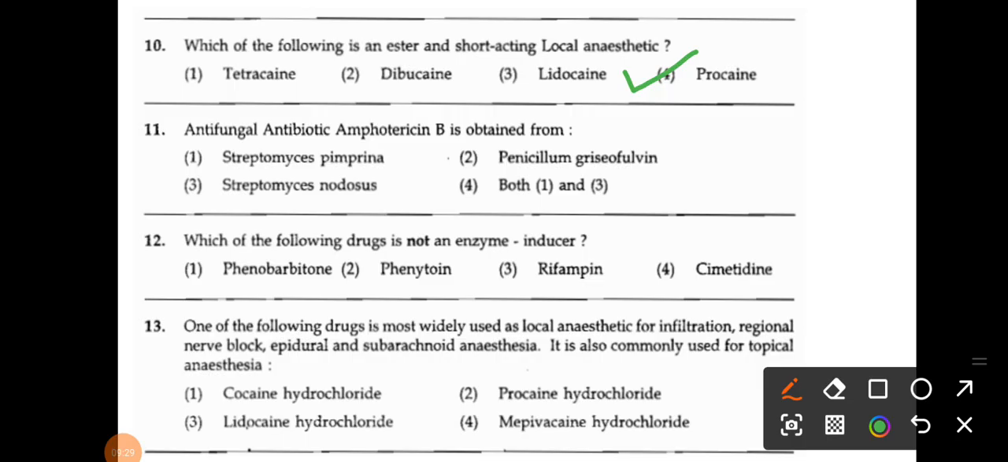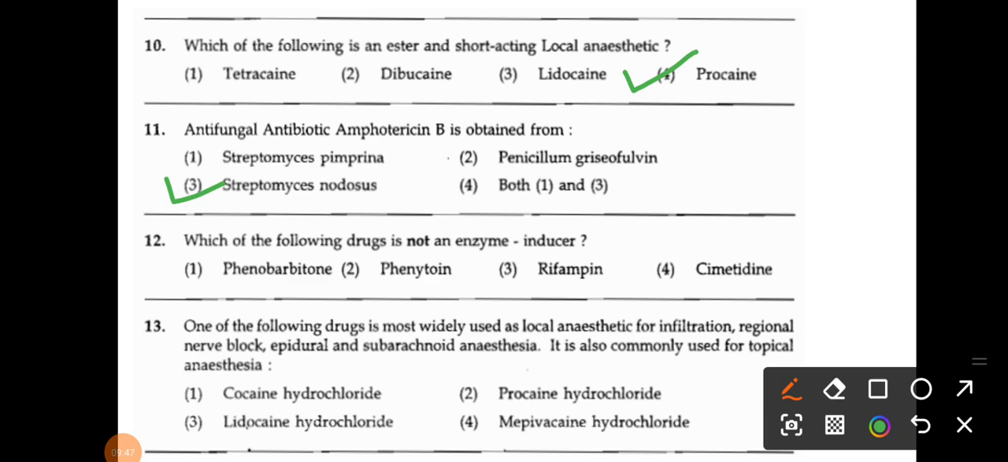That is Streptomyces nodosus, because if you look at the source of all the antibiotics specifically, you will get the answer to this question. So Streptomyces nodosus, right? So amphotericin B is obtained from your Streptomyces nodosus.